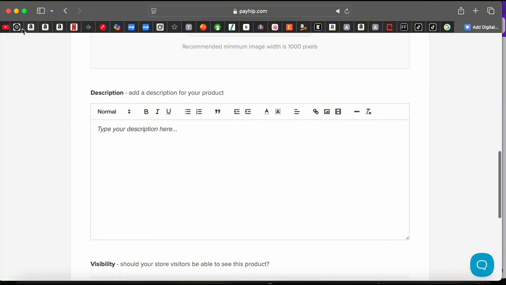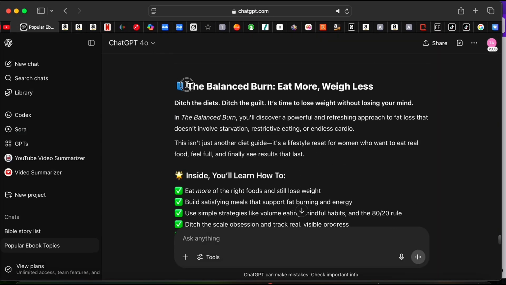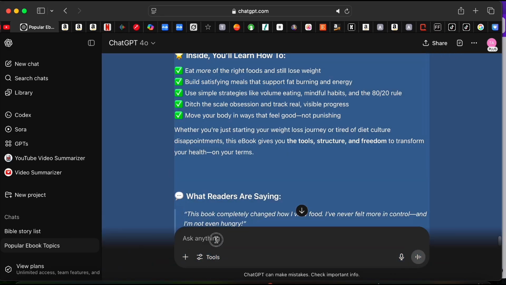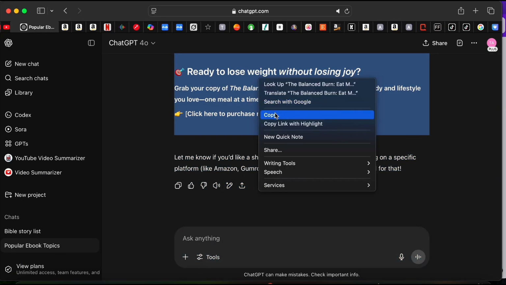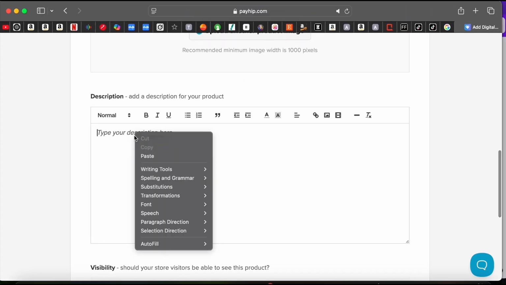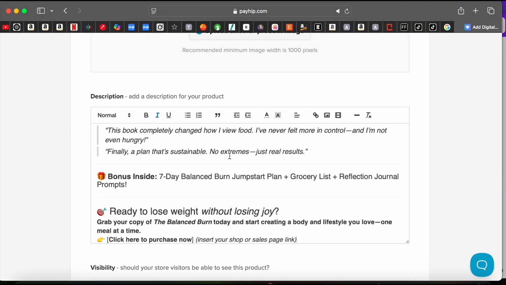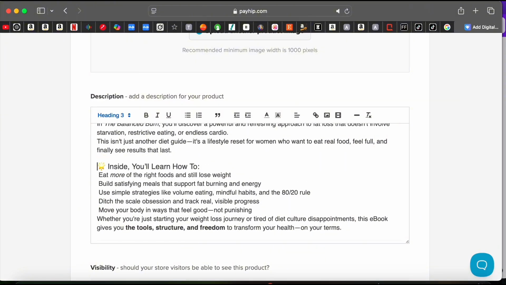Now remember the product description that we had in the beginning? Yes. So I'm gonna head back over to ChatGPT, copy the product description, all of it, and then take it back to my e-commerce site and paste it. Now over here, I'm just gonna start editing it, deleting what I don't want, adding what I want to add.